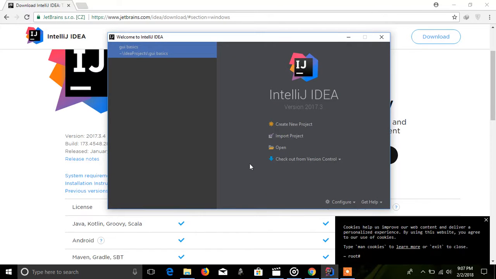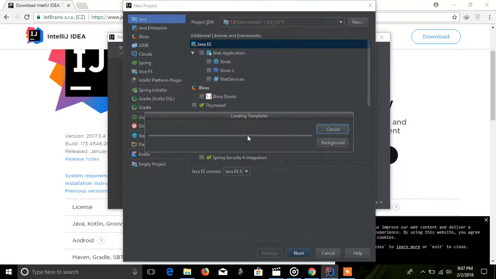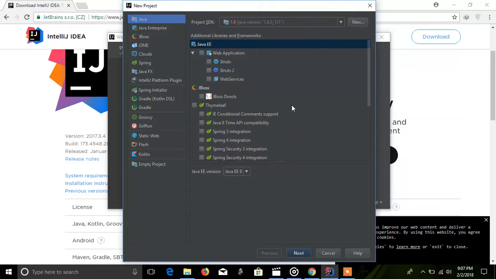So this is how it looks like before creating a project. Click on New Project. You might need to set up the JDK first. I will show you how to do it.